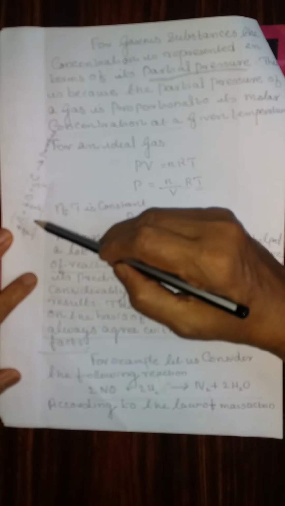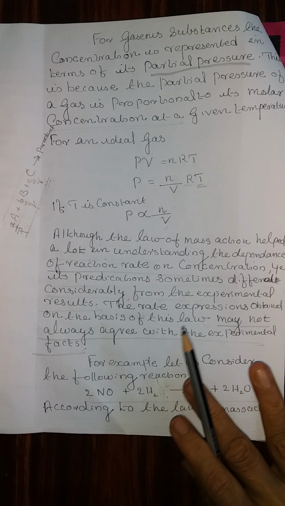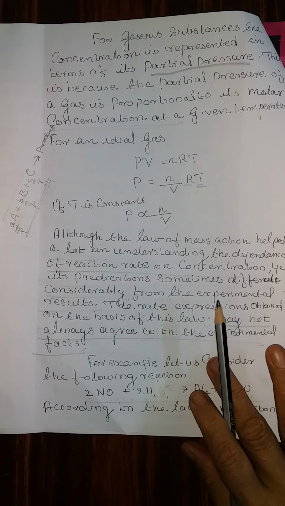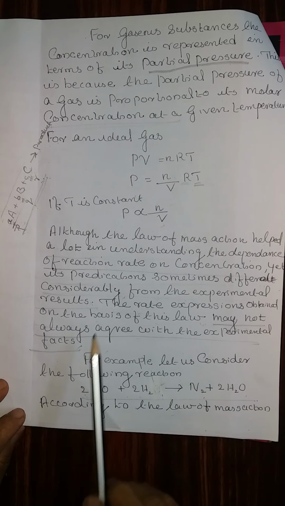Therefore, in the experimental values that you are getting, for example p, q, r, p sometimes may be equal to a, q may be equal to b, r may be equal to c. But sometimes it may not be equal. Therefore, we have to depend on the experimental result in order to get an accurate value of the rate of reaction.